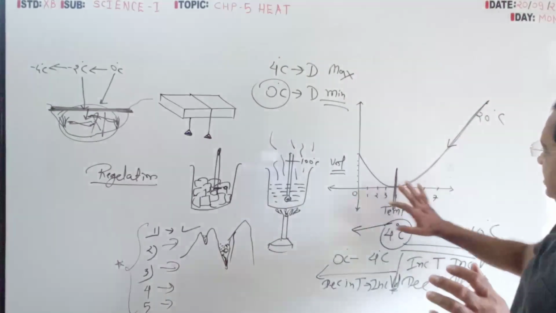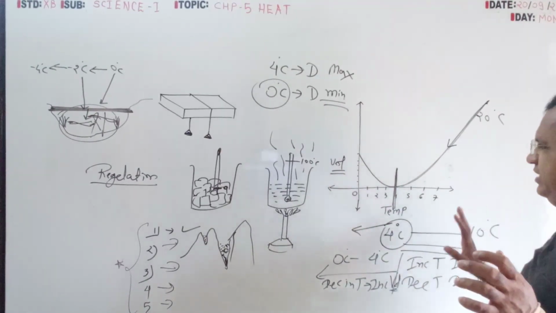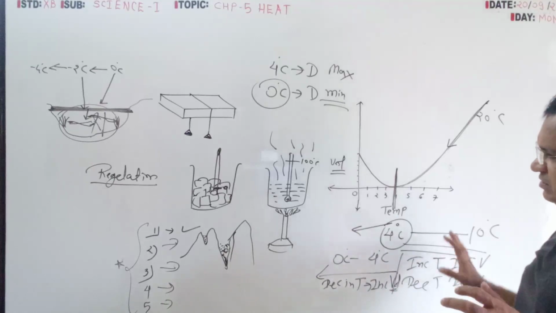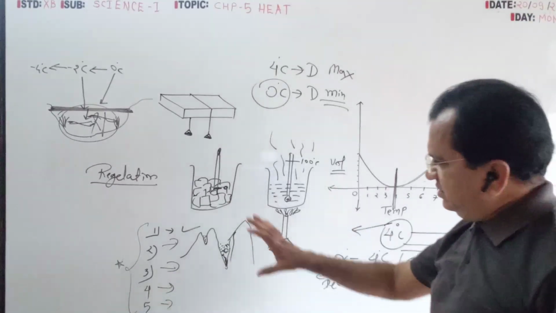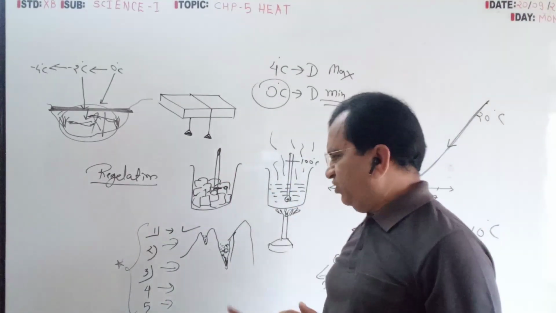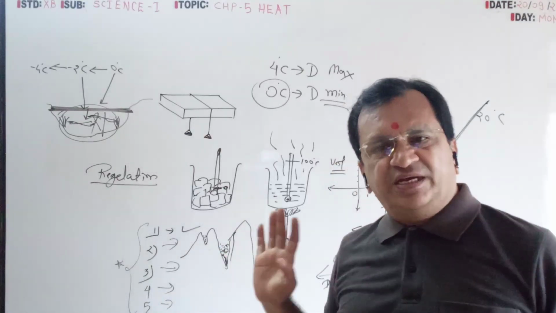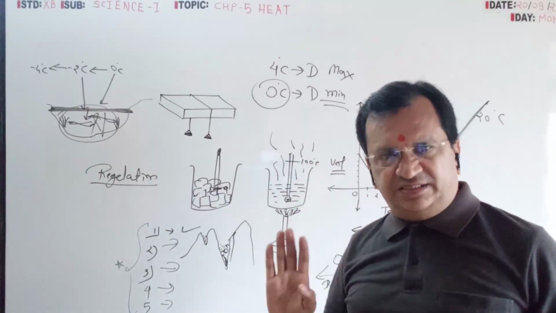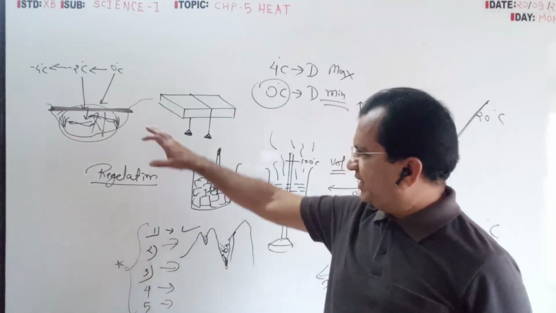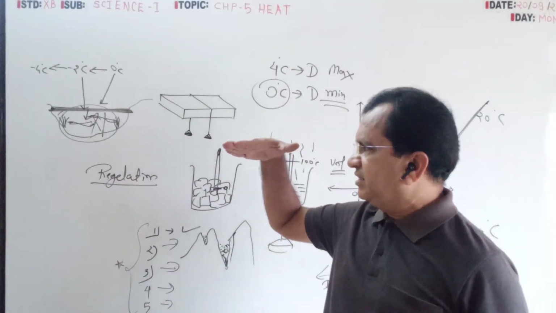So with this graph you can explain anomalous behavior. On this practical, natural phenomenon happening, you have to give the reason why. And in this, aquatic animals and plants can survive under the ice sheet.